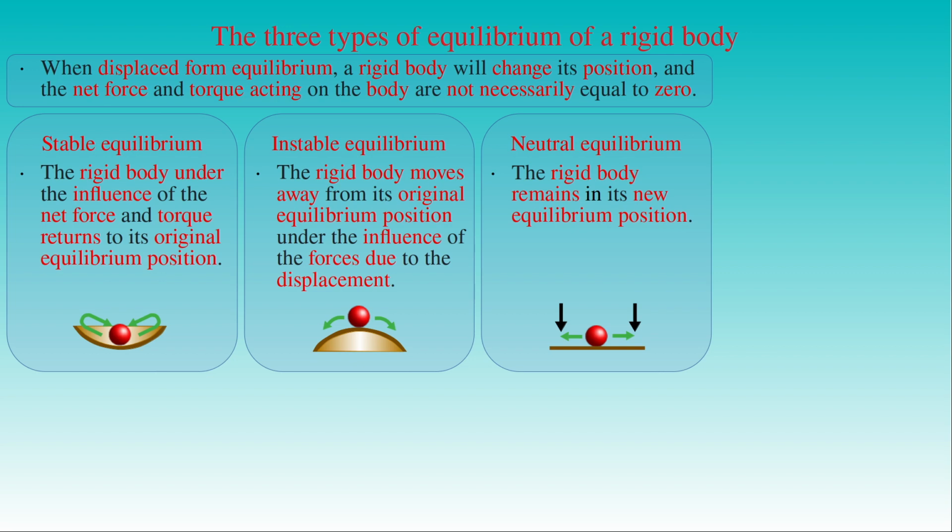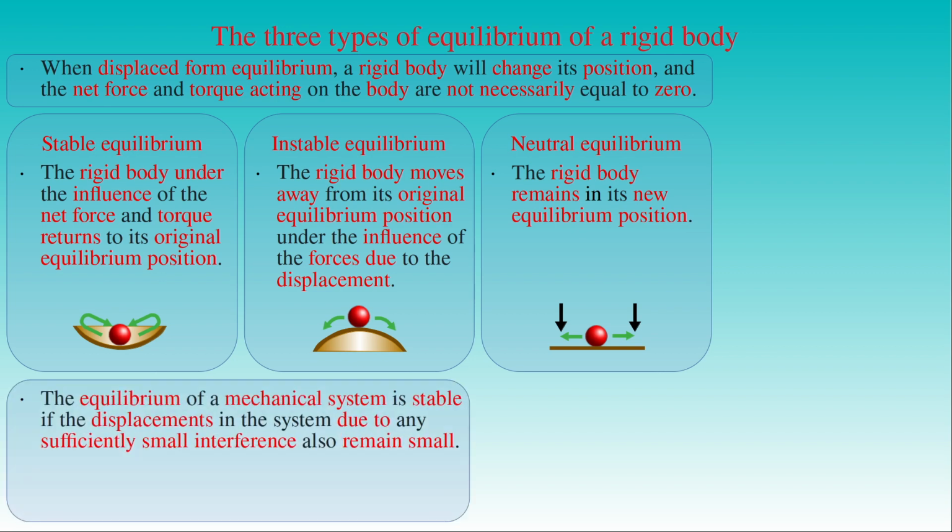In principle, the equilibrium of a mechanical system is stable if the displacements in the system due to any sufficiently small interference also remain small. We have illustrated the 3 types of equilibrium with a ball, and any rigid body can be used as an illustration if the unconstrained force acting on the body is only its own weight.